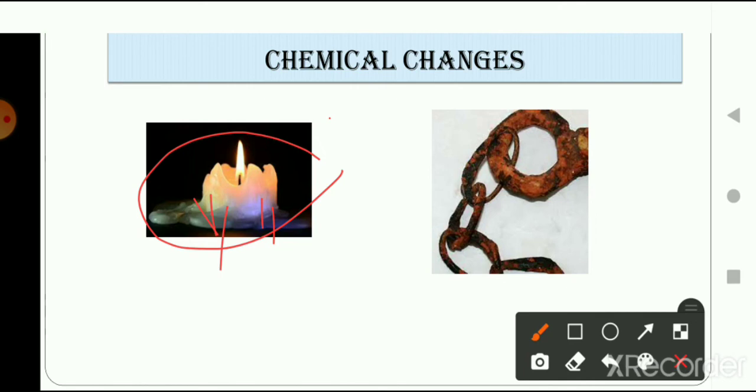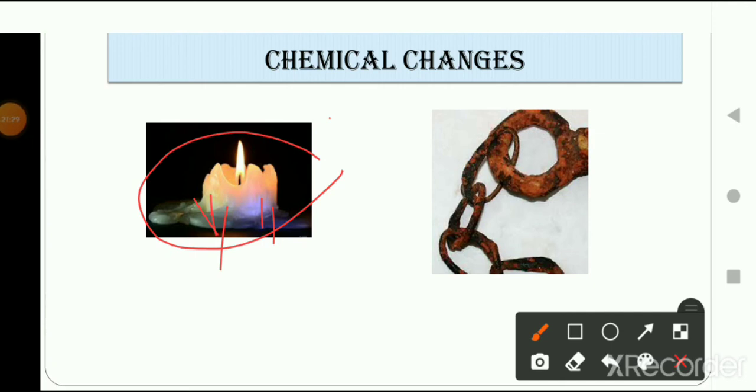Now the second example, which is very common for a chemical change, is rusting of iron. Rusting in Hindi we call zang lagna. I hope all of you are pretty familiar with the rusting of iron. You might have seen it around you many times, right? So how does rusting of iron take place?